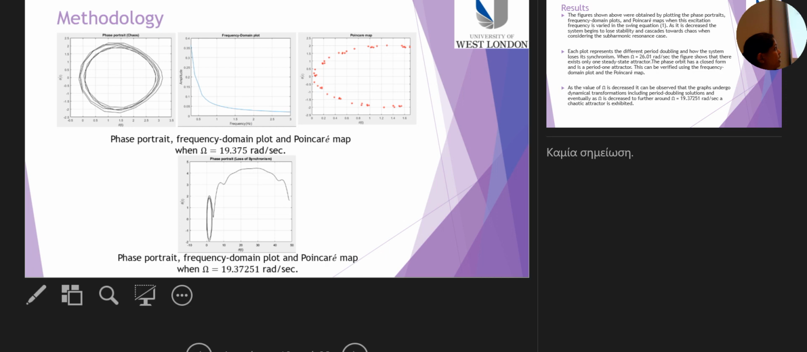So now omega value is reduced to 19.37 rad per second. Eventually it culminates in a chaotic attractor as shown in the first 3 figures, and you can see that the Poincare map becomes a strange attractor now. And further, if you reduce omega to 19.37251, the phase portrait shows that it has lost its synchronization.